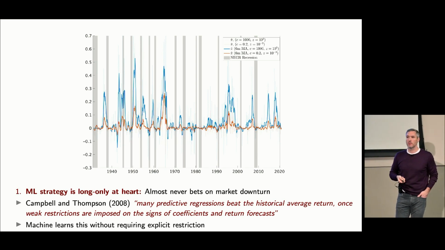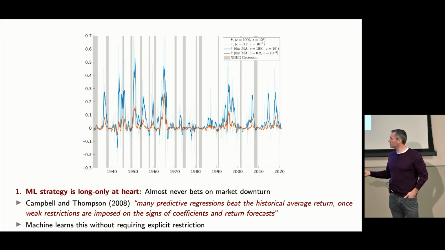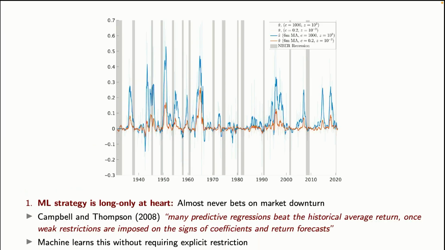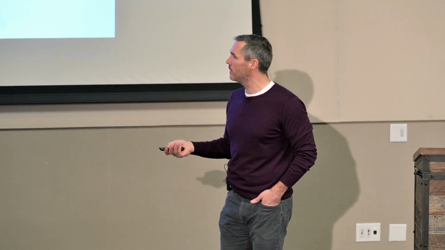in bad times. Right? Now, I thought this was pretty fascinating because there's this beautiful Campbell and Thompson paper that says, listen, Goyal and Welch are complaining that you can't predict returns with the standard predictors. Well, John said that's because sometimes you get these really crazy ERs that get way negative. Just cut those out. Force your predictions to be positive. The model learned to do this without me giving it John's constraint. All right? That's why it's doing so well out of sample.